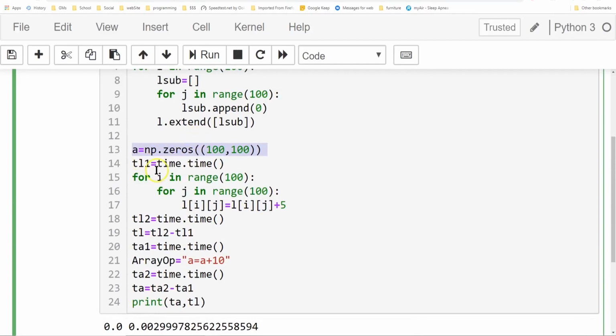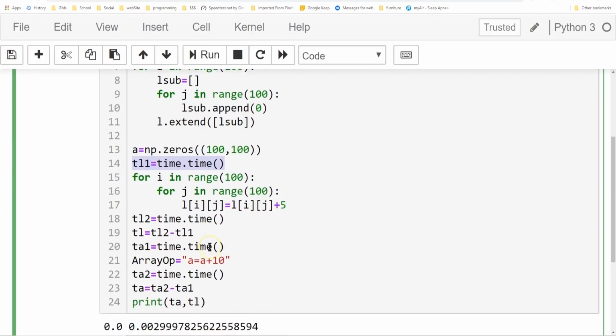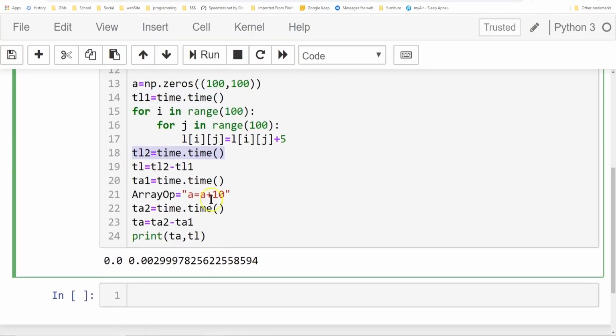And then, if we create a TL1 time equals time, and then we do for i in range of 100, for j in range of 100, L of i, j equals L of i, j plus 5. So we're just doing a simple calculation on our array and subarrays. This is an array of arrays. And we'll do the same thing with TL2.